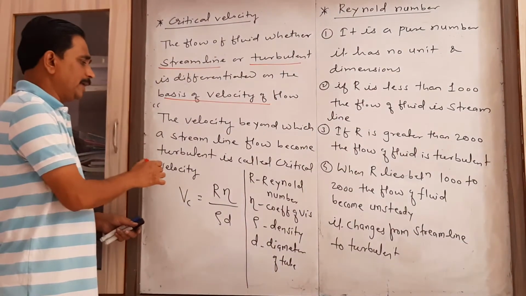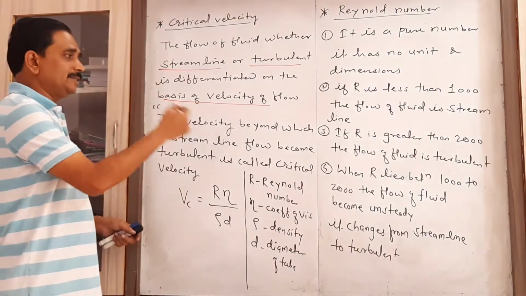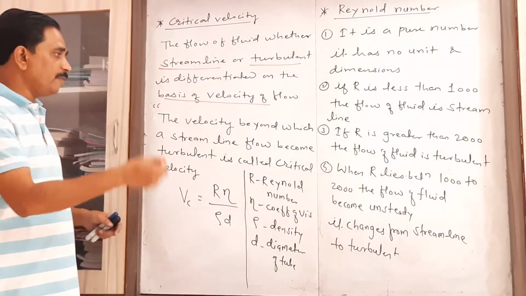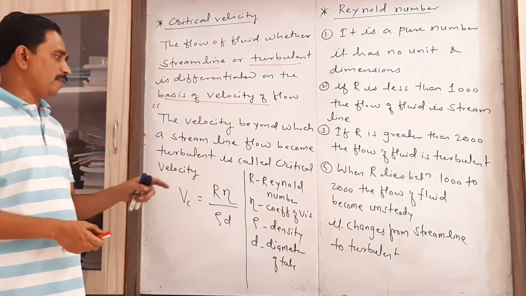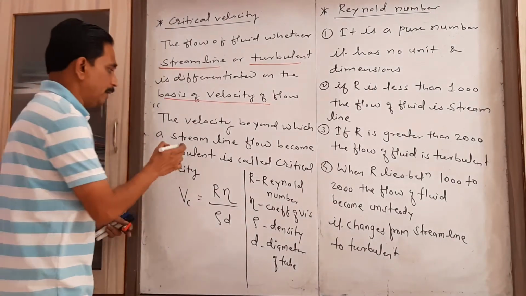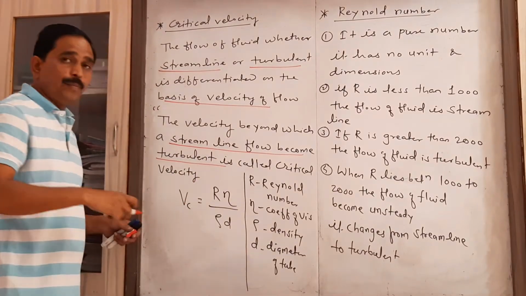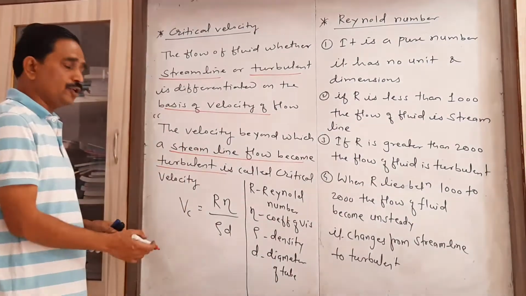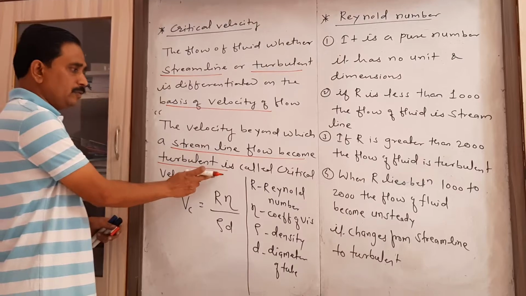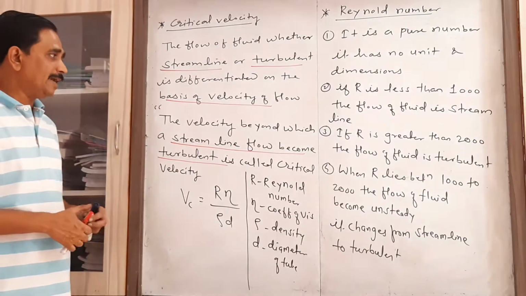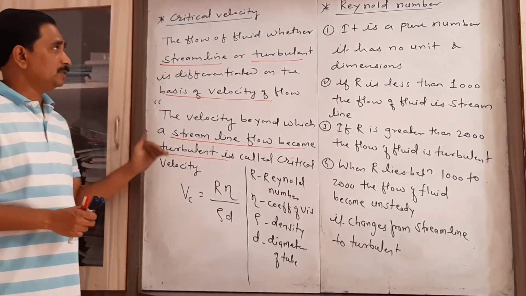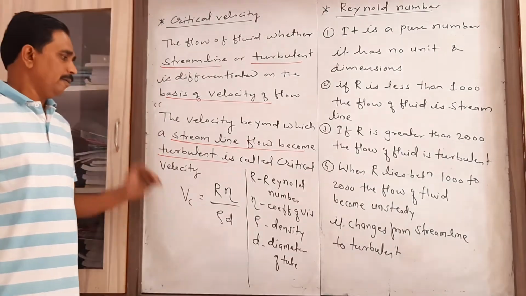So how do we define the critical velocity? It is the velocity beyond which the streamline flow becomes turbulent. It means this is the particular velocity beyond which there is a conversion of streamline flow into turbulent flow. That particular velocity is called the critical velocity.